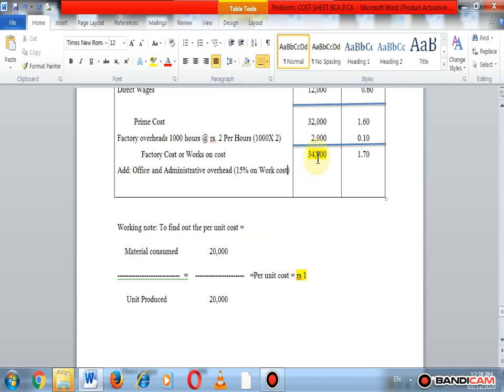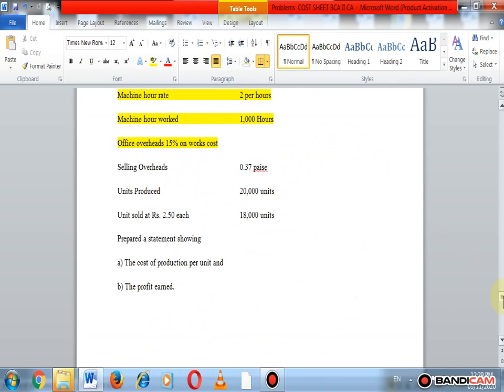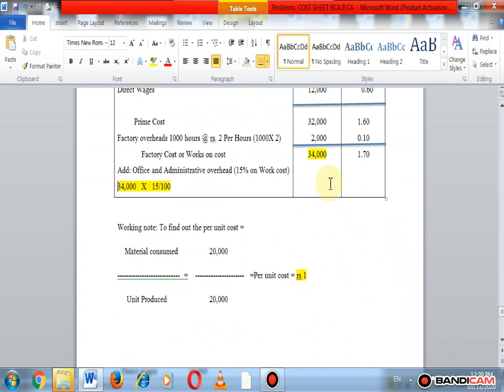So 15% on 34,000, that is 34,000 into 15 divided by 100. Okay, we get the amount of office overhead. So this formula you must remember, how to calculate the 15% on फॅक्टरी कॉस्ट. काय सांगितलेलं आहे इथं, तर ऑफिस ओव्हरहेड्स हे वर्क कॉस्टच्या 15% आहेत. ओके, मग वर्क कॉस्ट किती आहे आपली 34,000.